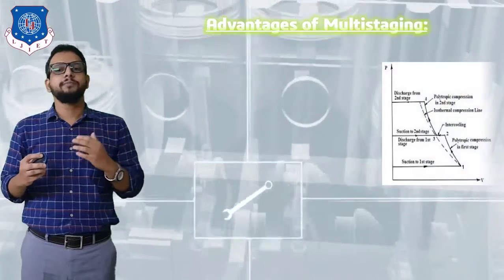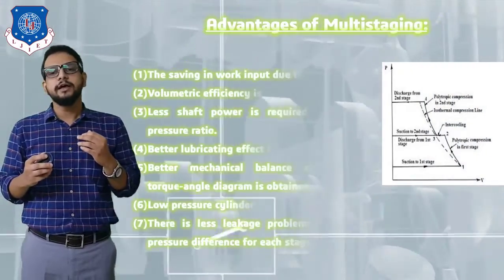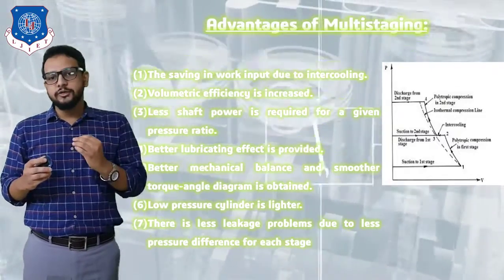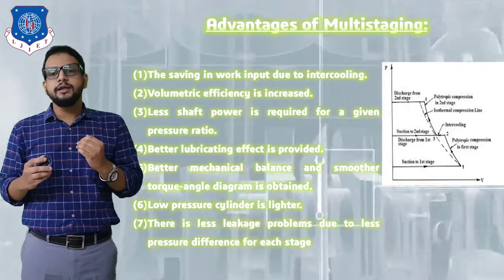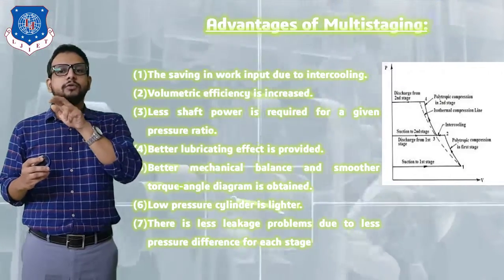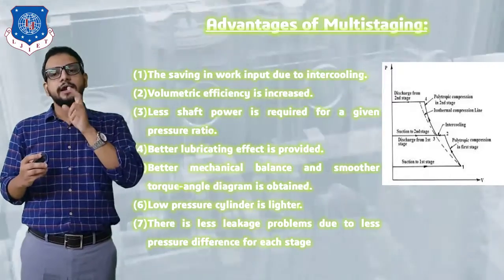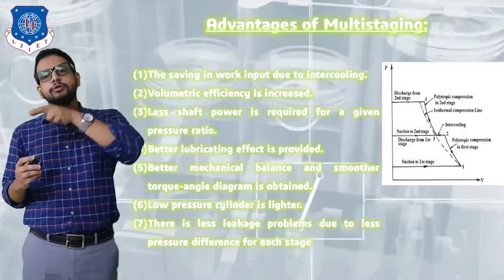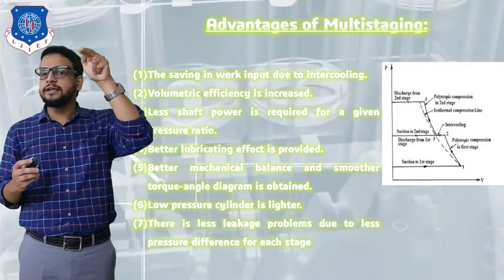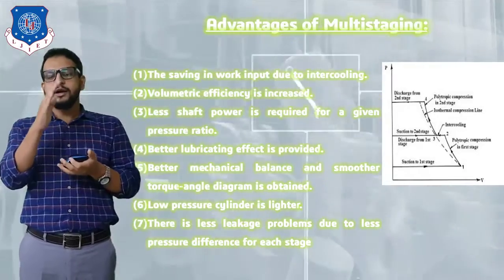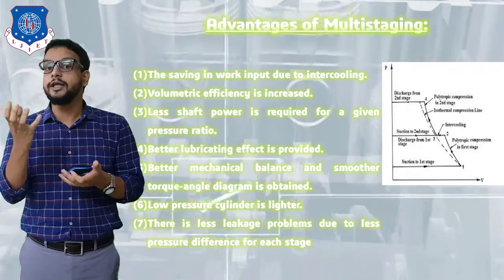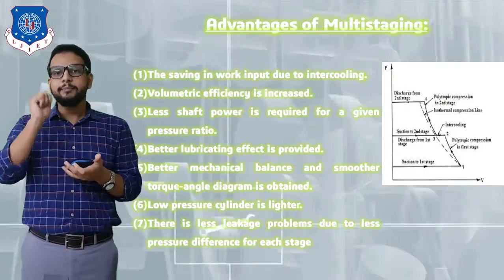Okay, so the first advantage of multi-staging is that there is a saving in work input due to intercooling. So it is very obvious. You can see from the PV diagram that if intercooling is not achieved, the path from state 2 to state 3 will not be there, right? So at that time, point 1 will go directly to point number 4, right? That is adiabatic compression, or we would say 10 bar pressure achieved directly in a single cylinder. Because of that, the graph size would increase, and if the graph size increases, it indicates work input is also increased.